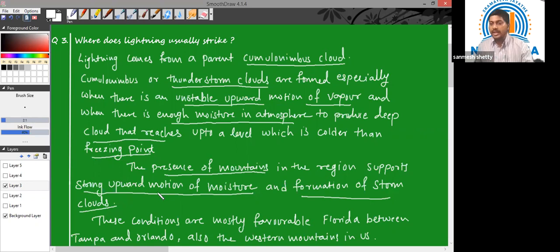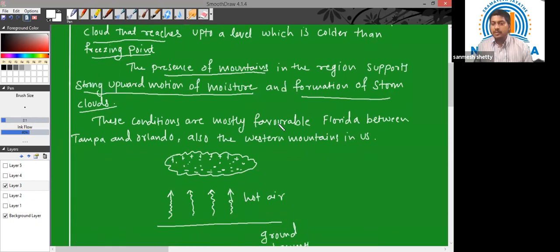Now, to name a few places, these conditions are mostly favorable. There is a place in the US known as Florida. So in Florida, between Tampa and Orlando, these conditions are usually favorable. Also in the western mountains in the US. In Florida, between Tampa and Orlando, the moisture is quite high, so that's why formation of storm clouds is easier.